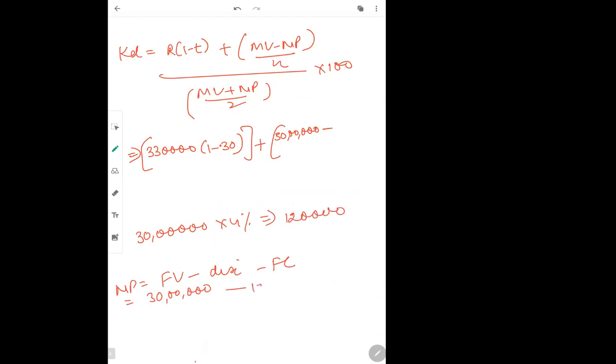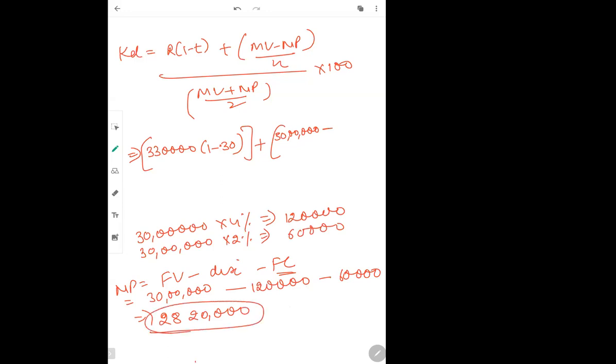So discount will be 1,20,000, minus flotation cost, which was 2%. That we will also take on the face value only. 2% of 30 lakh will be 60,000. Now 30 lakhs minus 1,20,000 minus 60,000 is 28,20,000. So 28,20,000 is my net proceeds.